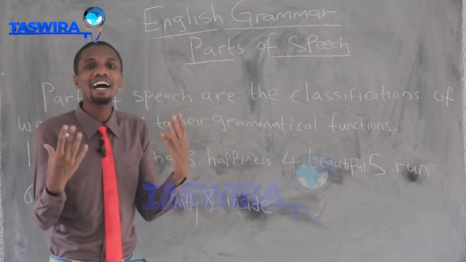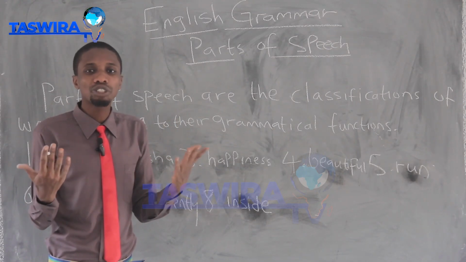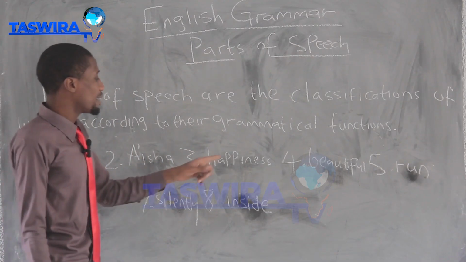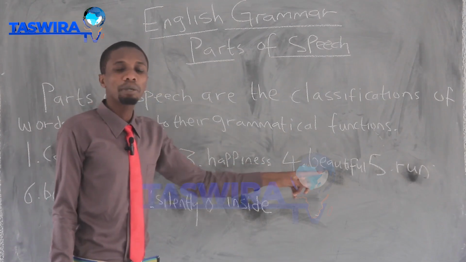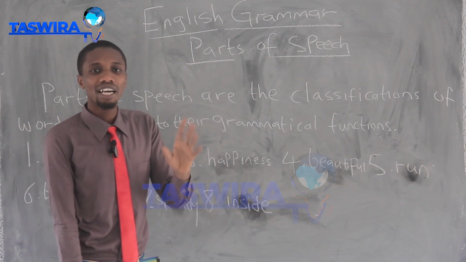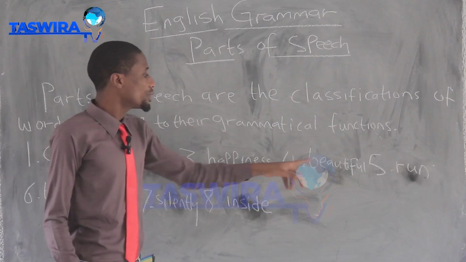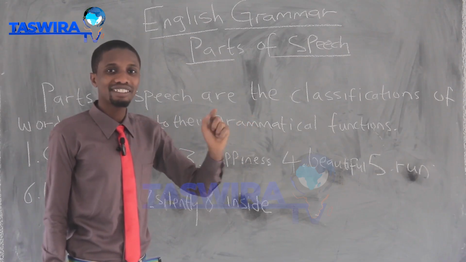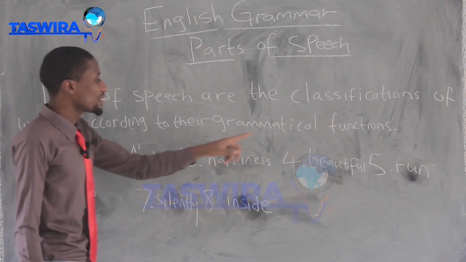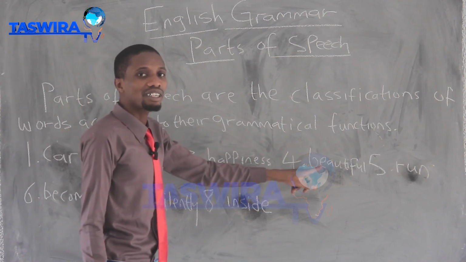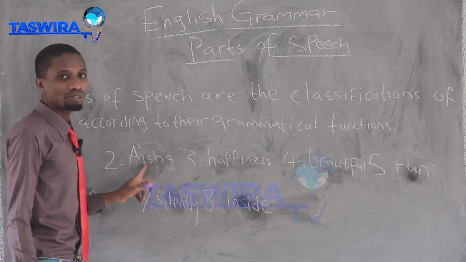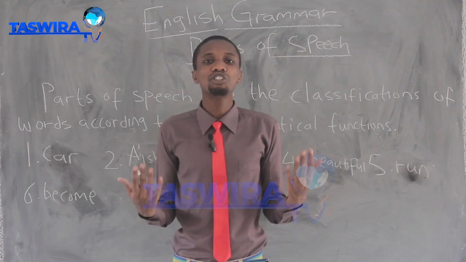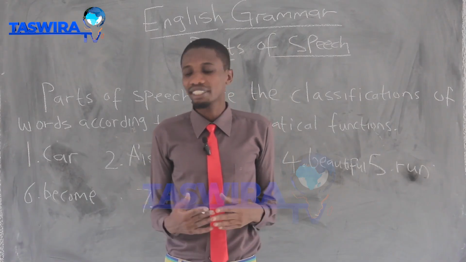It tells us how Aisha looks like. So she is beautiful. So this word has its own grammatical function of a name, and this word has its own grammatical function of describing another word. So we call this adjective. Adjectives are words that describe or modify nouns. This is a noun. So this adjective describes and modifies this word noun. So you see, I'm giving you this word and I'm showing you the grammatical function, and each word has its own grammatical function.